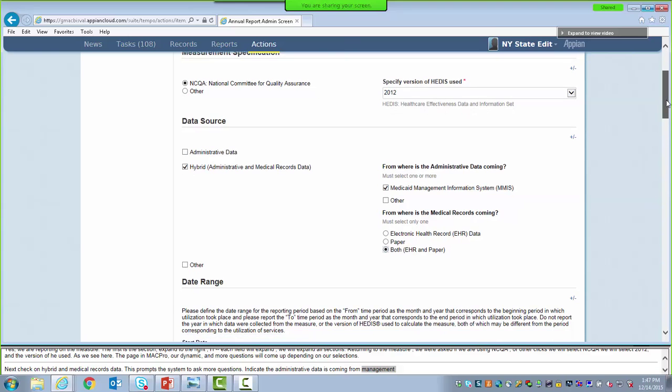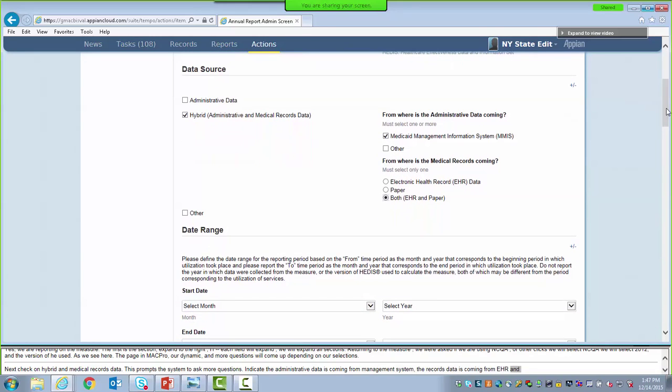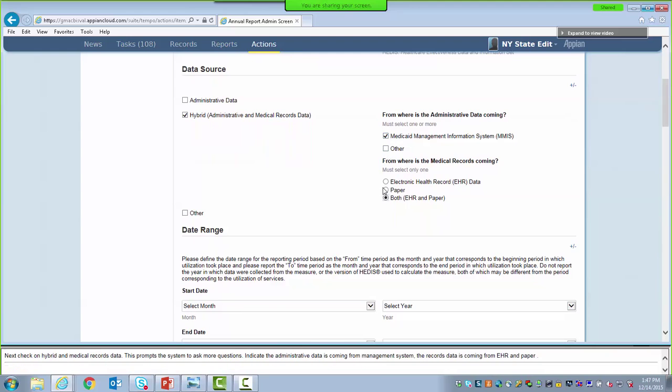In the Data Source section, you will notice that the questions have a combination of checkboxes and radio buttons. Please note that you can select more than one checkbox, as you can see with the MMIS selection. However, when there are radio buttons, you must only select one option, as you can see with our selection of both EHR and paper. So next is the Date Range section.